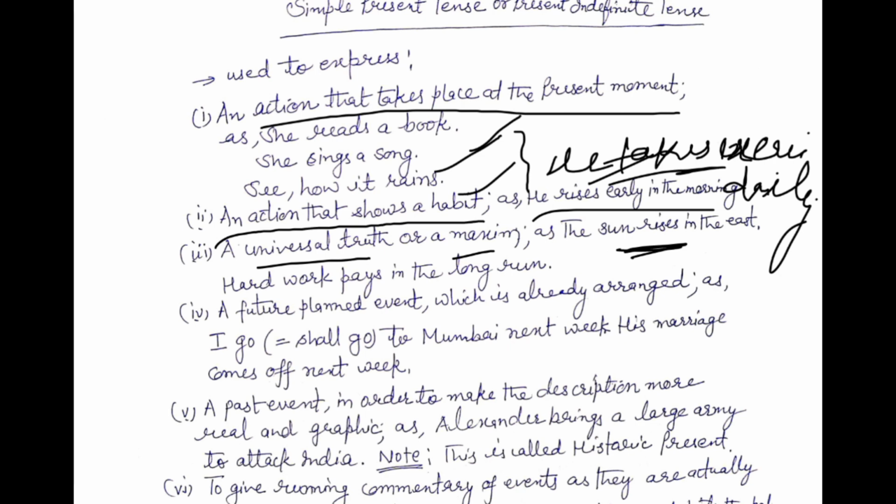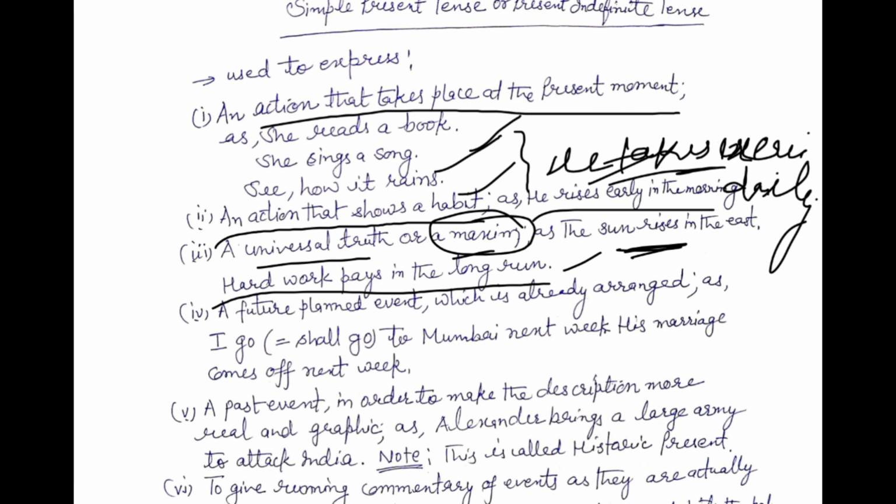And what is a maxim? Maxim is a general truth. It is approved by human beings or proverbial phrases. And here example is in this way: hard work pays in the long run. It is proved. Whenever a person works hard, he gets reward. So we have to use here simple present tense.